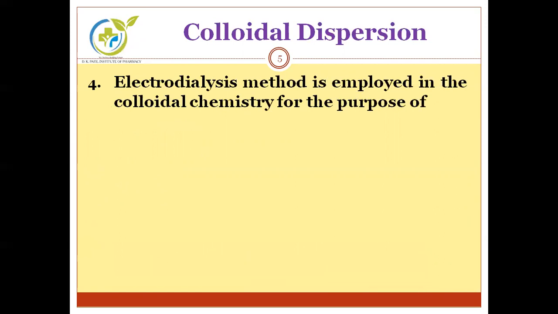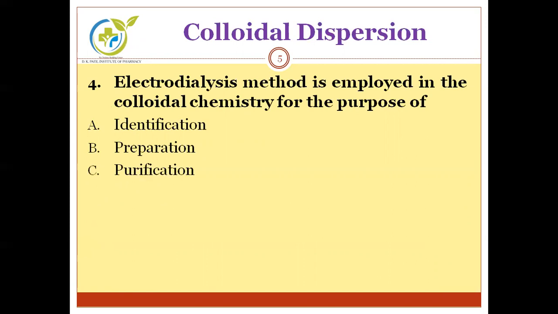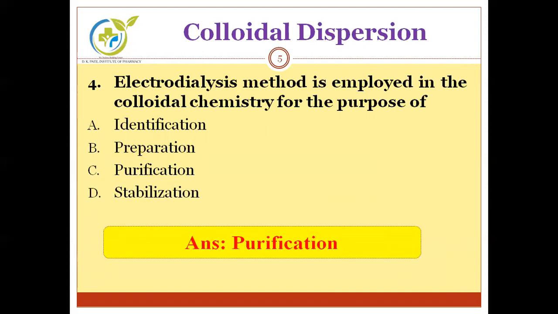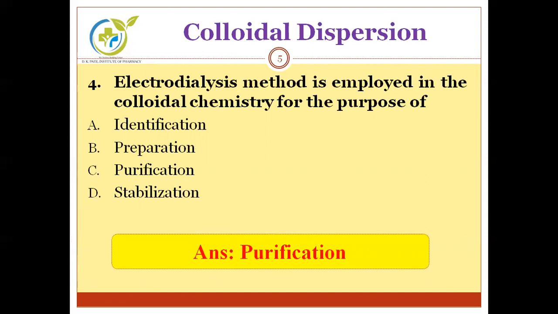Next, the electrodialysis method is employed in colloidal chemistry for the purpose of: A, identification; B, preparation; C, purification; and D, stabilization. See, this electrodialysis method is ultimately used for purification in colloidal chemistry.